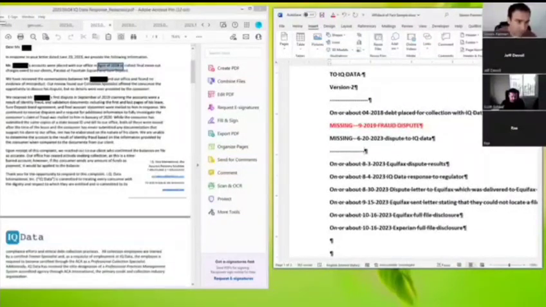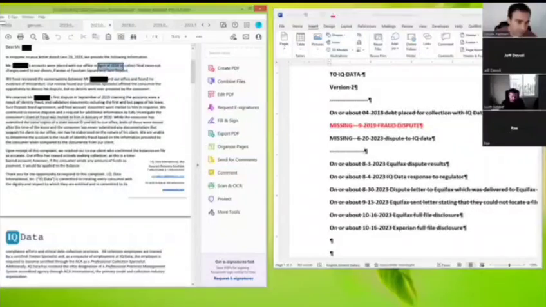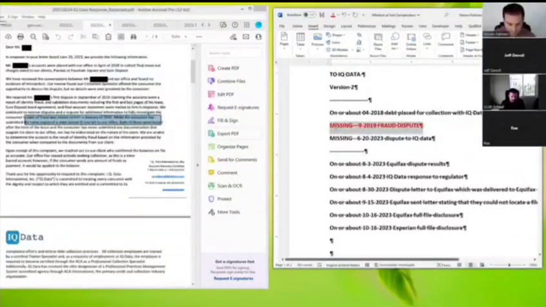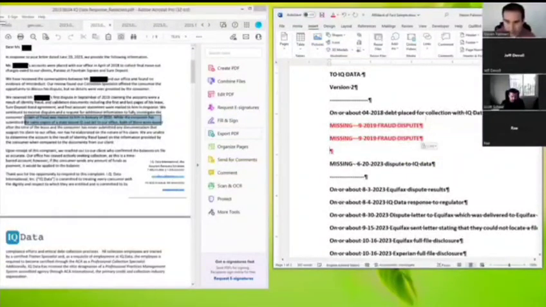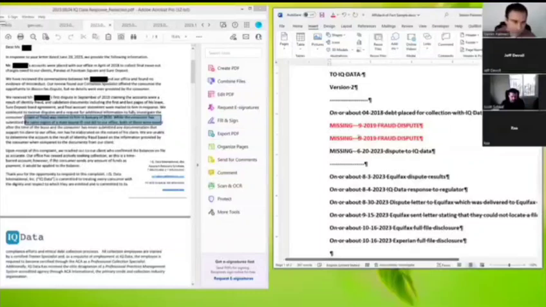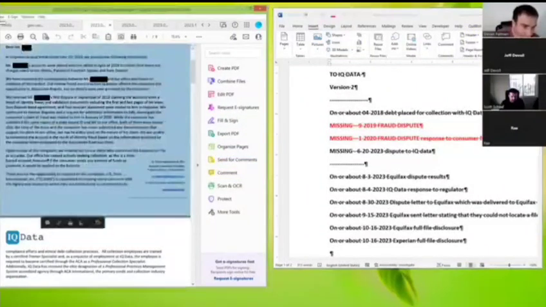We continue to receive disputes, and the request for additional information to fully investigate the consumer's claim was mailed. So basically they replied to what had happened there. What we're missing is the January 2020 fraud dispute response to the consumer from IQ data. We're missing that. We don't have any more dates here.